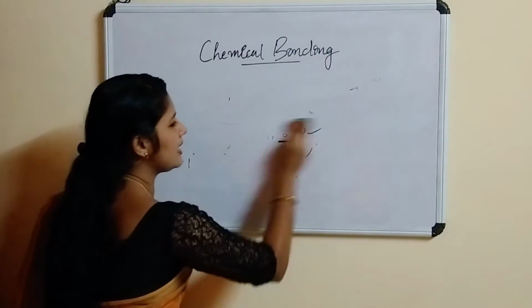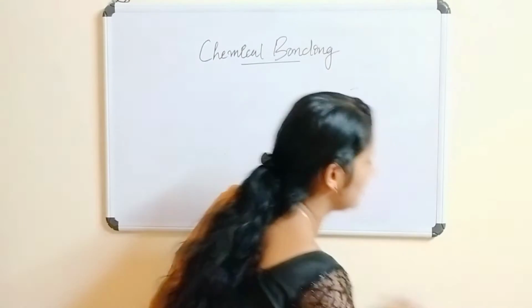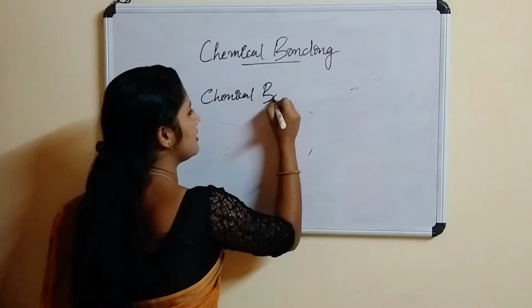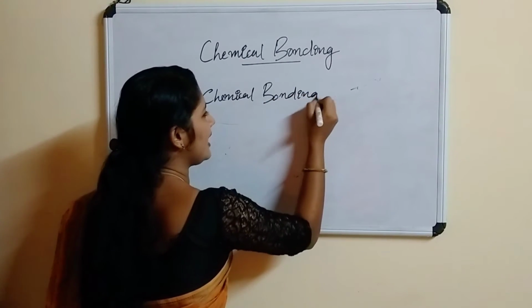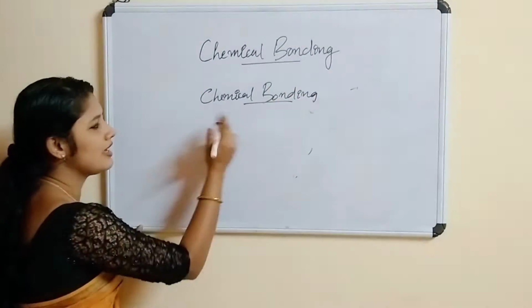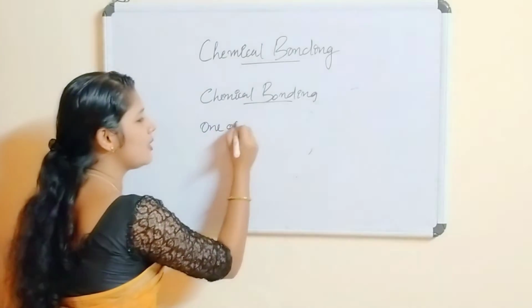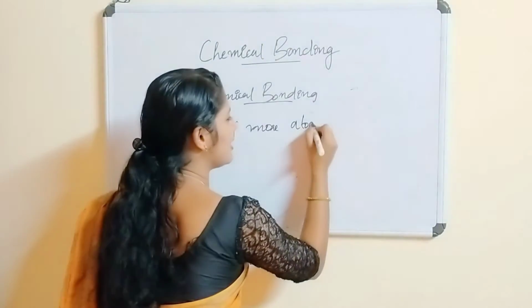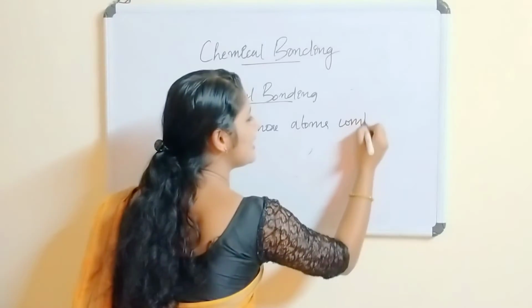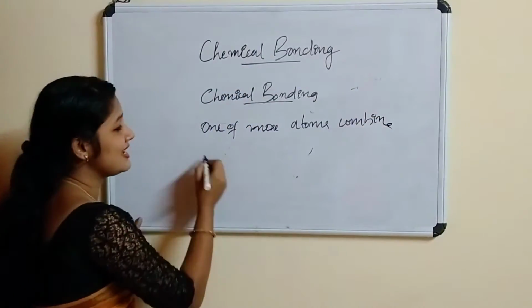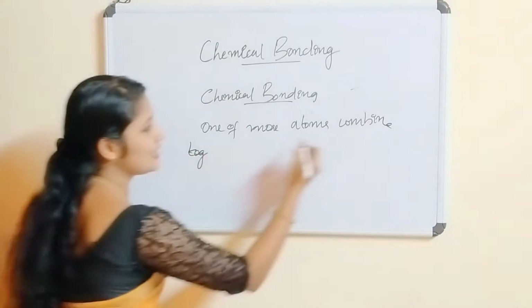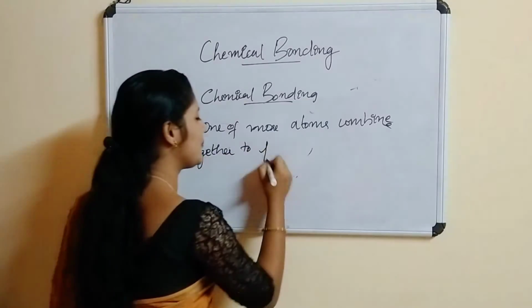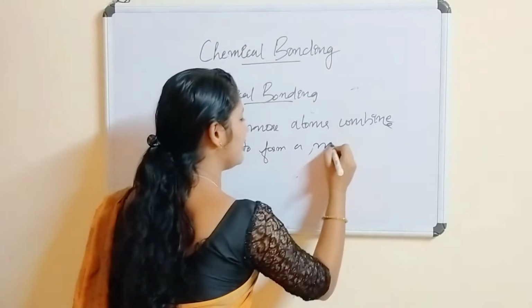Chemical bonding means where one or more atoms combine together to form a molecule.